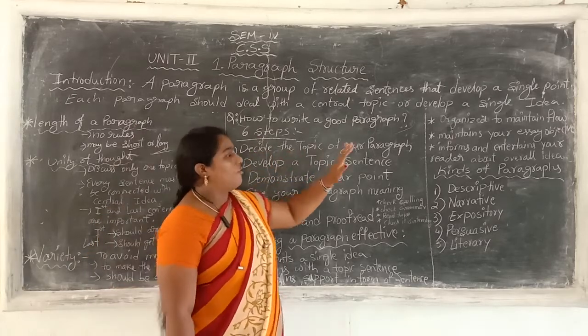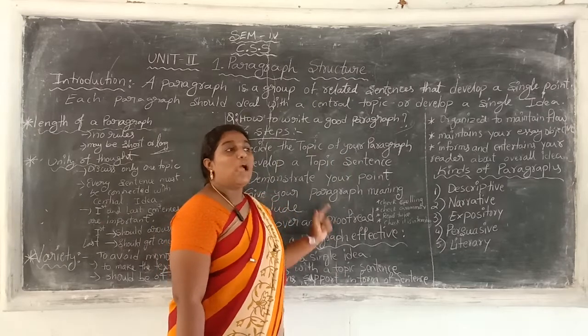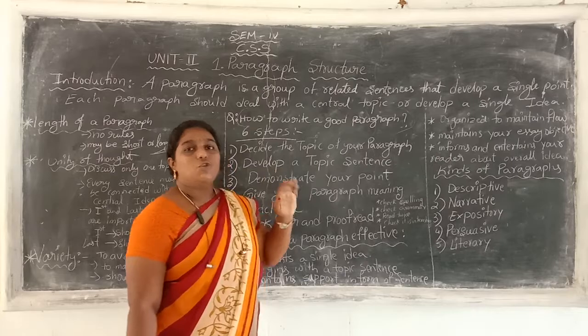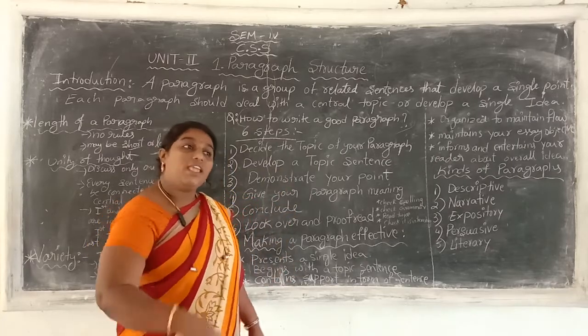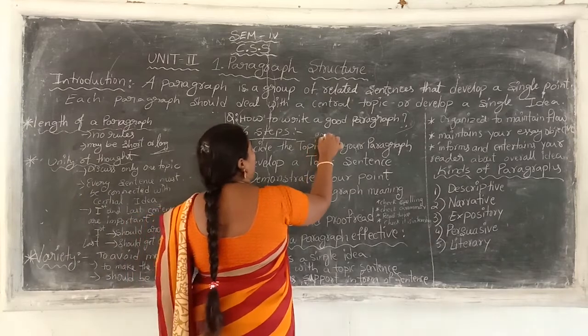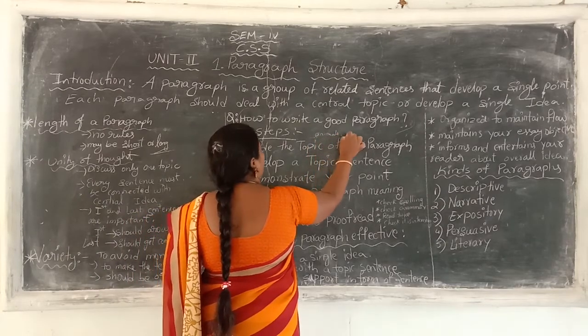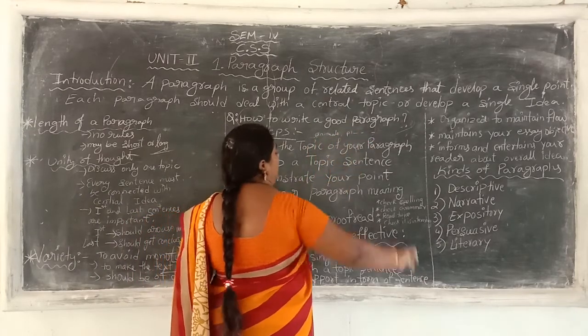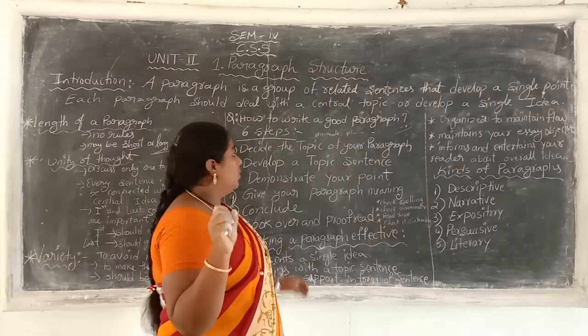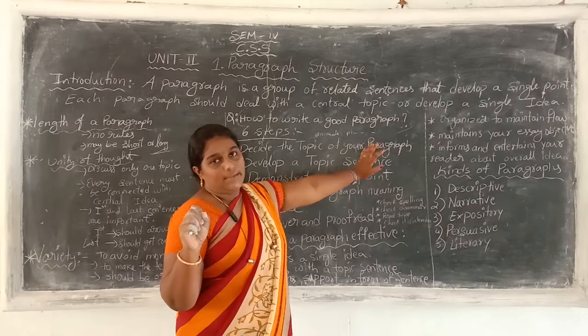Decide the topic of your paragraph. You have to decide the particular topic which you are going to write about to make a paragraph. For example, here we select animals or trees or plants or flowers, whatever it may be. You have to choose a particular topic for the paragraph.